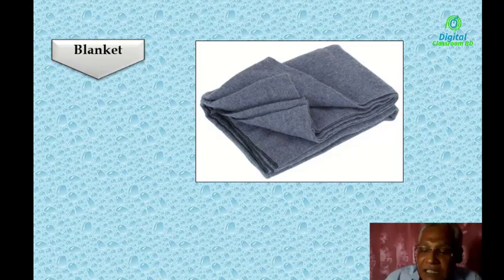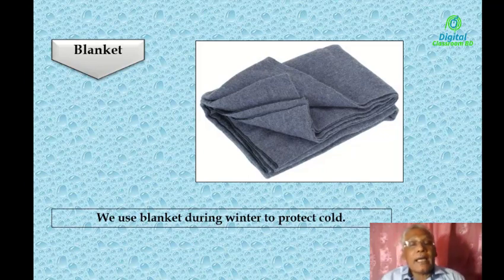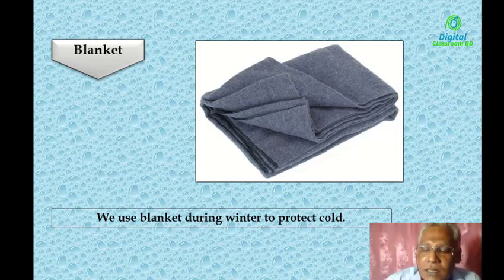Almost all of us use a blanket during winter to protect from cold. You know that. So blanket, is it clear to you? Okay, proceed.